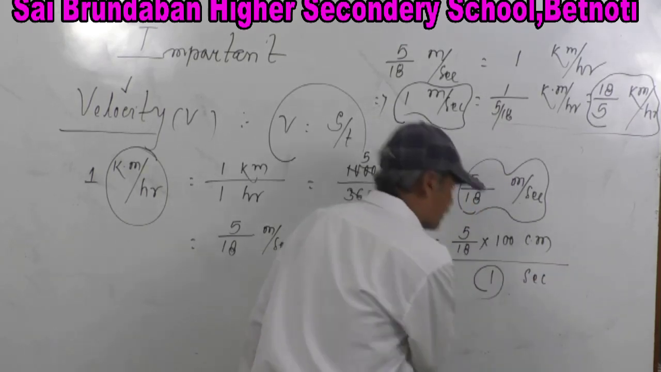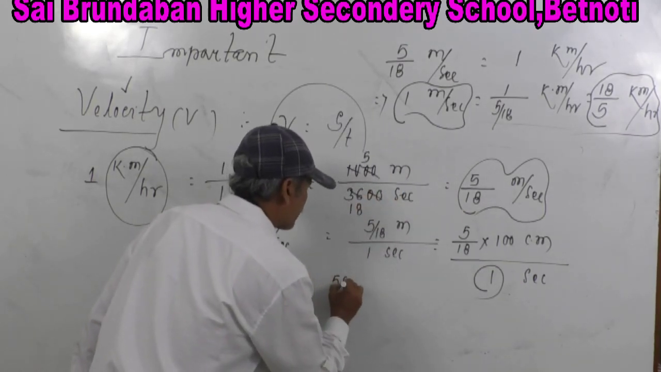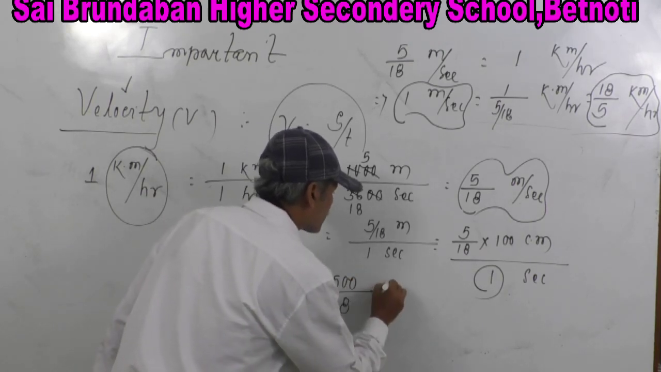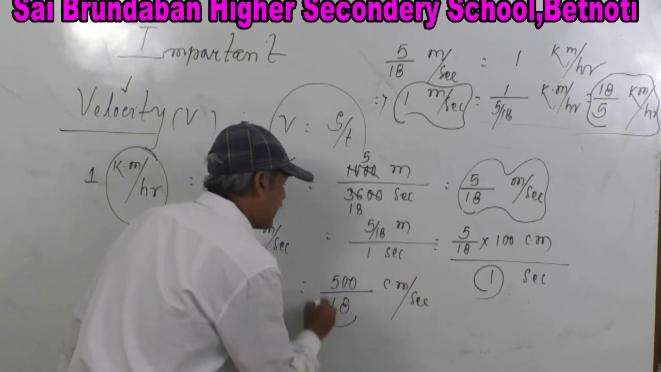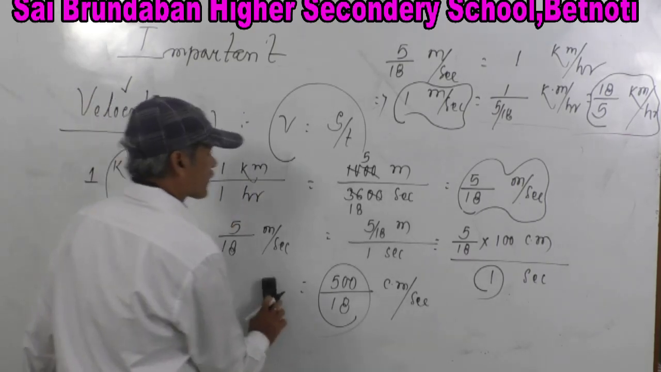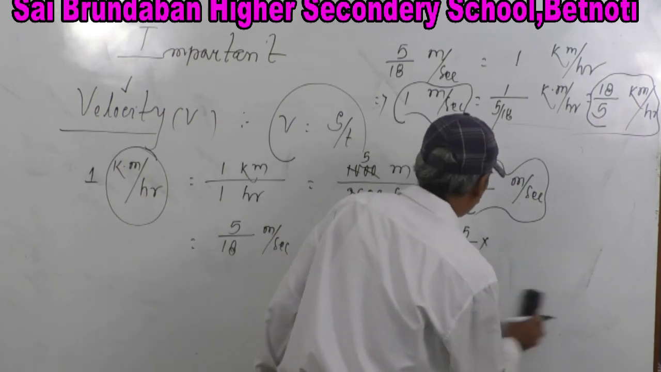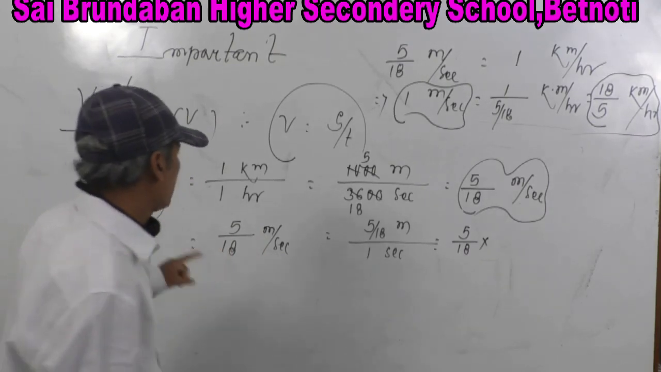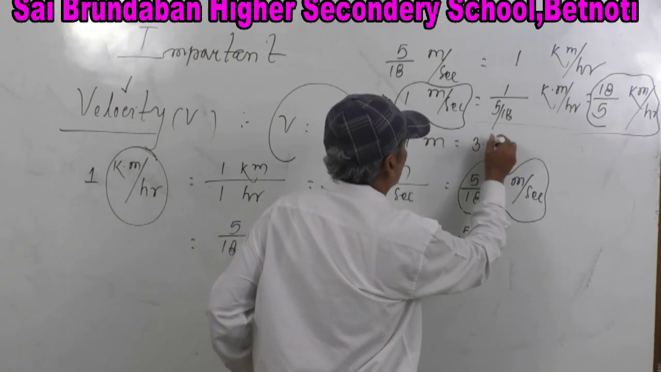So no use of this. How much is it? 500 by 18 centimeter per second. You can directly use this. Doesn't matter. Next, similarly, how can you transfer it to feet per second? You have to remember the transformation of length. 1 meter, you know, 1 meter is equal to 3.28 feet.